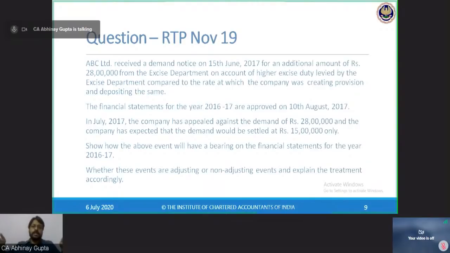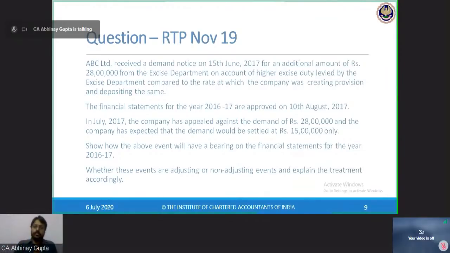If any event occurs between these two dates, then it is an event occurring after the reporting period, and my event is occurring on 15th June, which is well in this time frame. Now in July 2017, the company has appealed against the demand of rupees 28 lakhs, and the company has expected that the demand would be settled at rupees 15 lakhs. So in July, that is again before the approval of accounts on 10th of August.